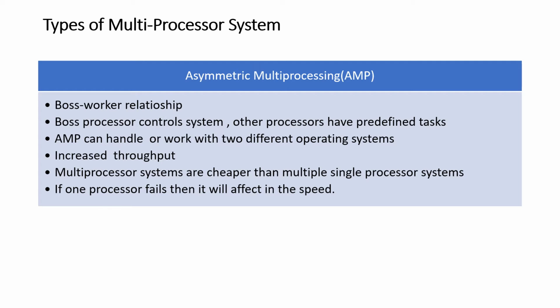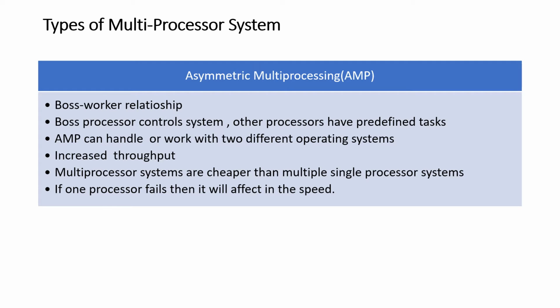predefined task. There are many advantages like this architecture can handle or work with two different operating systems working in the same environment. AMP has the required design prerequisites which allow the operating system to communicate with each other and share the resources accordingly.